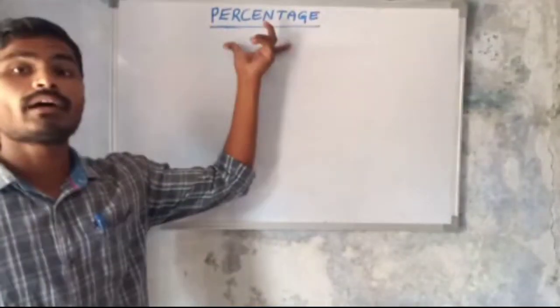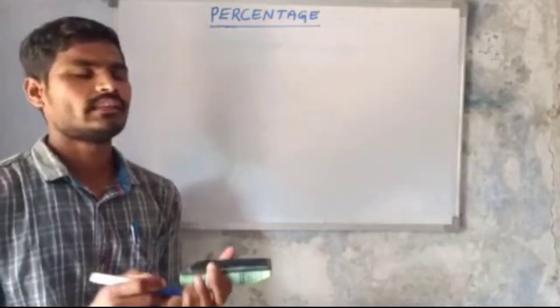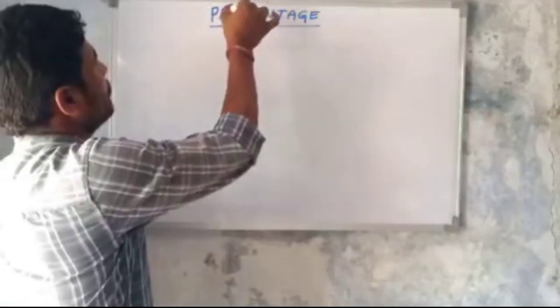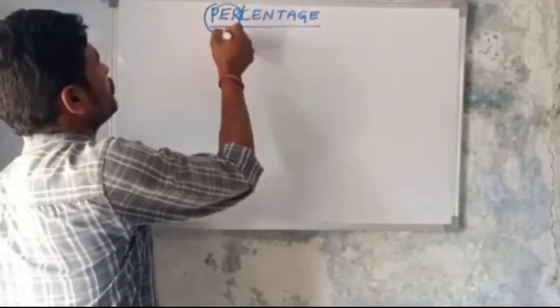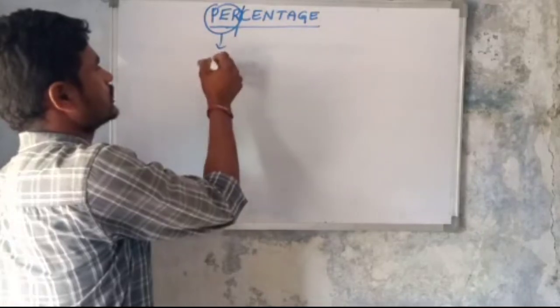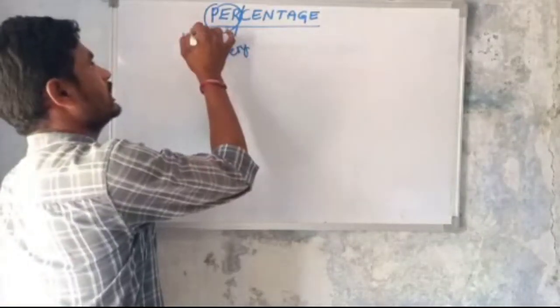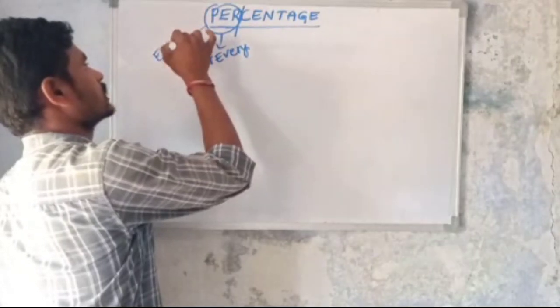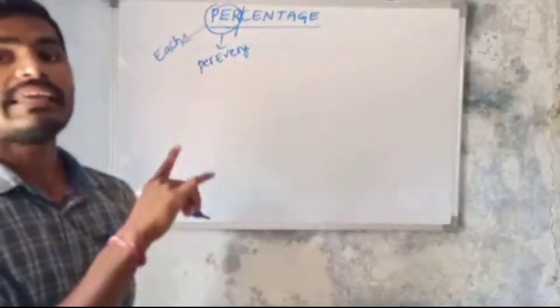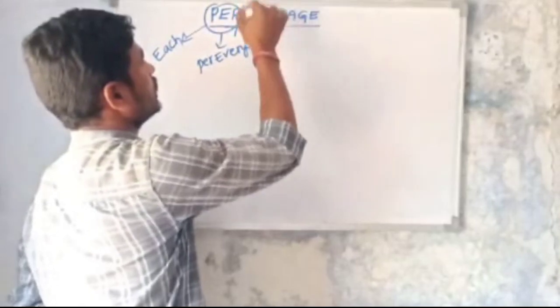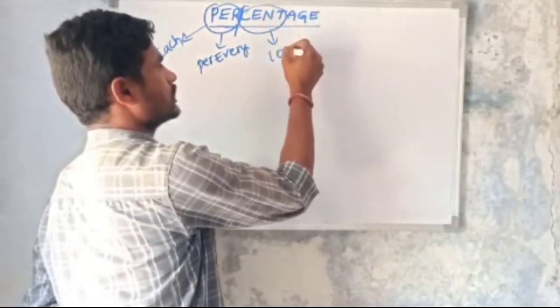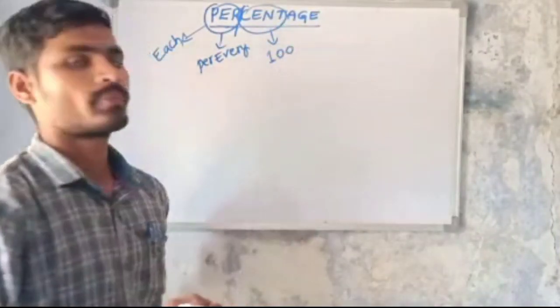What is meant by percentage? The name itself: per means what? Per means per every or each. Cent means 100.